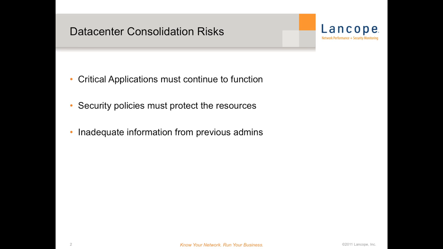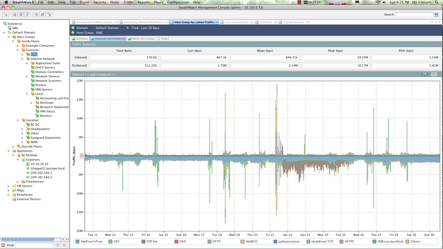Unfortunately, many times the parties responsible for running these applications can't provide adequate information about how it communicates with external sources. StealthWatch can assist us by leveraging the flow data to accurately detail how hosts communicate in these environments. StealthWatch takes our flow data and goes well beyond simple graphing functions that plot out traffic usage over time.